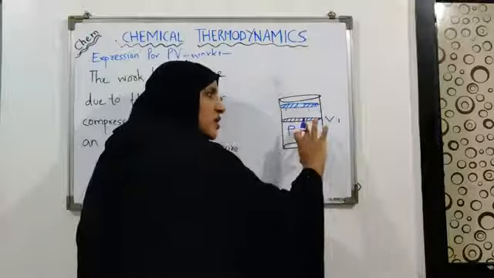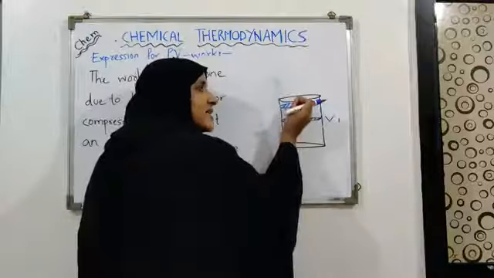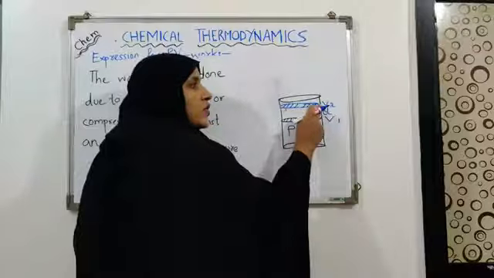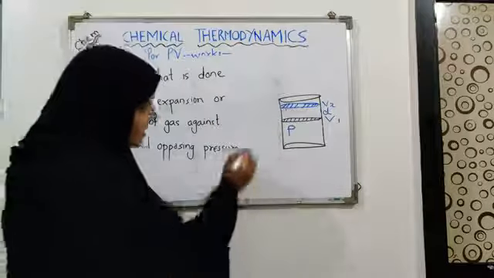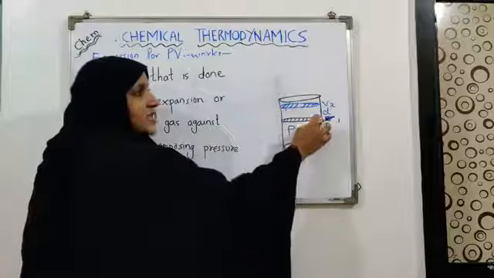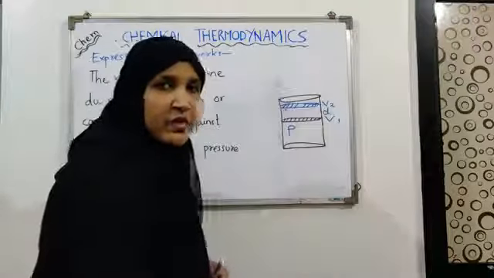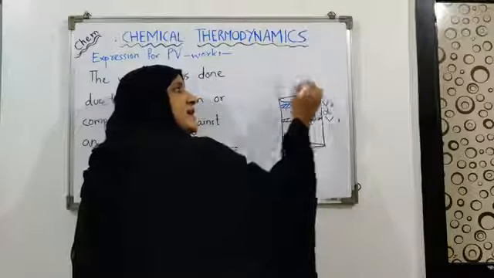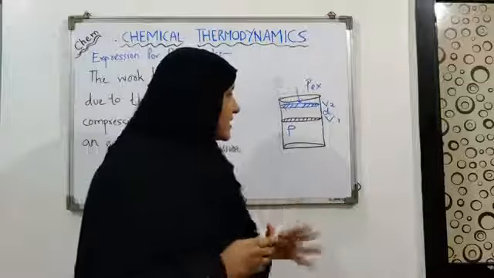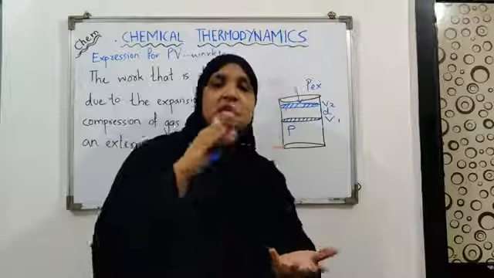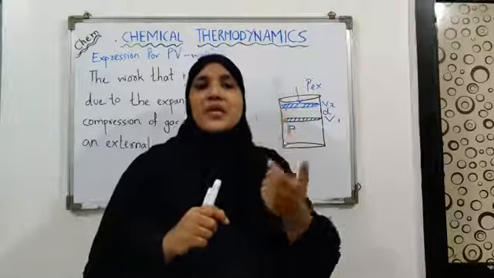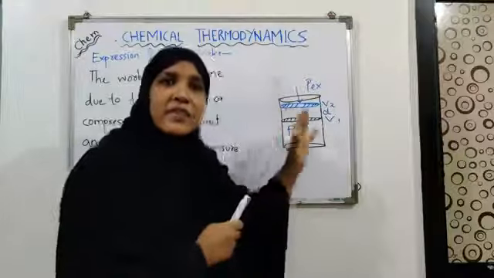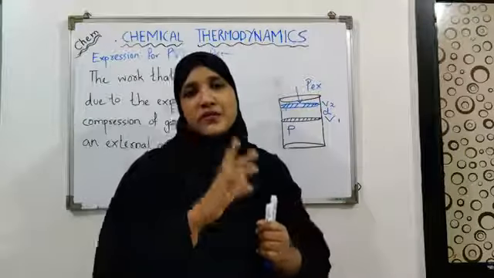Because of the expansion, the volume has increased and the piston has moved up and traveled a distance d to reach the new volume V2. So let's say that this much is the distance traveled by the piston from V1 to V2 against the constant external pressure P external. Now, as the system has undergone expansion, it means a work has been done. So let's see how we can determine, with the help of this assumption, the expression for work.